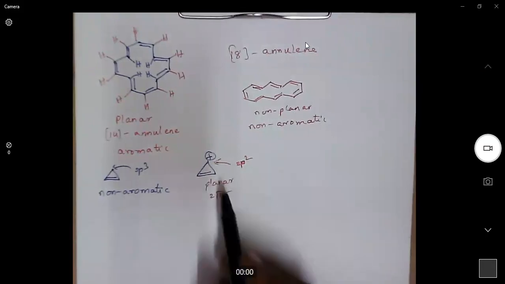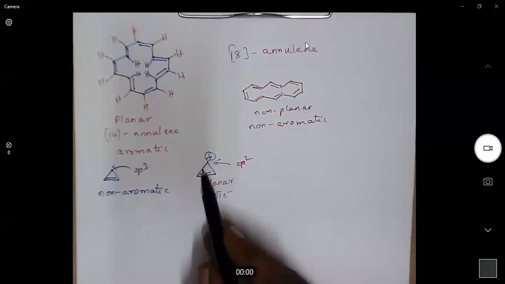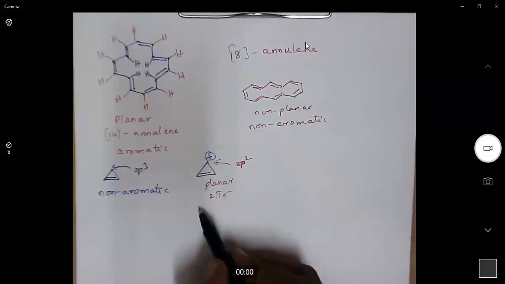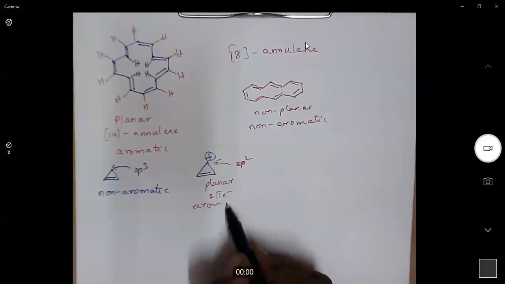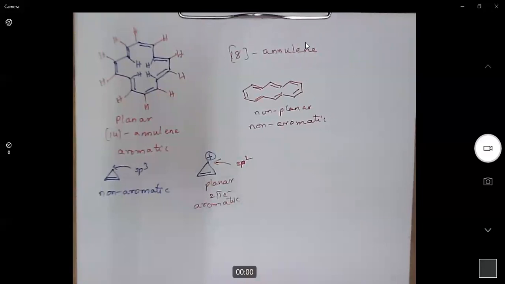So it is a cyclic system and it is a conjugated system because the positive charge and double bond are separated by a single sigma bond. It follows Huckel number and it is a planar system. So the molecule is aromatic in nature.